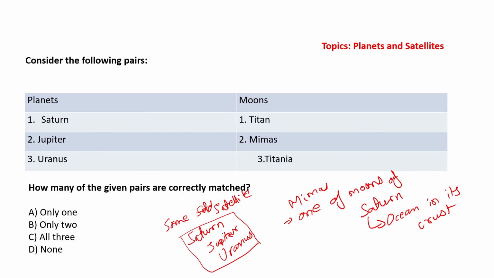So if we take into consideration the match the following question that was asked. Saturn's moon is Titan, yes, this is correctly matched. Obviously this is correctly matched. Saturn's satellite is Titan. Then Jupiter is not Mimas. In fact, Mimas again is the satellite of Saturn. We just saw, that is why it was in the news. And Titania is of Uranus. This is correct. So first and third are correct. So how many statements are correctly matched? B. Only 2 are correctly matched.